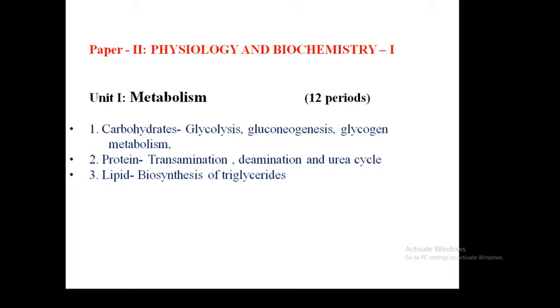Within protein we have to understand transamination, deamination and the urea cycle. Transamination is the transfer of an amino group, which is an important ingredient of protein. Deamination is the removal of an amino group from the protein.